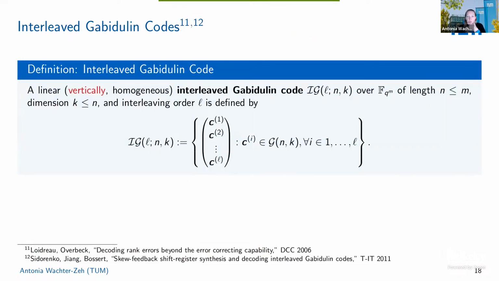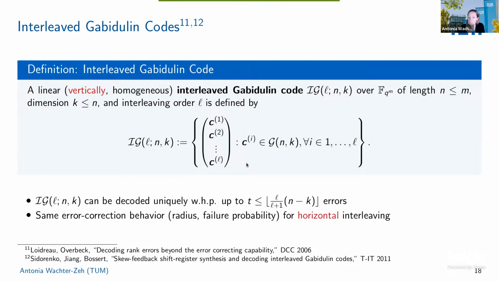Now, I mentioned shortly Gabidulin codes, which are basically like the analog of Reed-Solomon codes. Now, this is a vertical definition of an interleaved Gabidulin code, where you put, just as in the Hamming metric case, the code words as rows into an L by N matrix. That works pretty much as Reed-Solomon codes. And if you go through all the analysis, it also looks very similar. So you can get the same maximum decoding radius as for interleaved Reed-Solomon codes. And it works also with high probability. You can get the same radius also for horizontal interleaving. Okay.